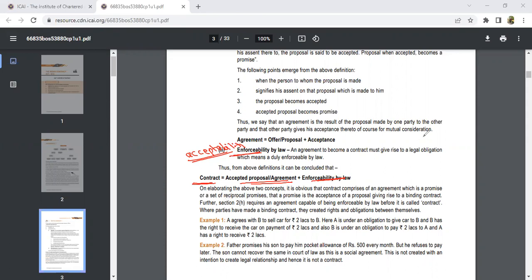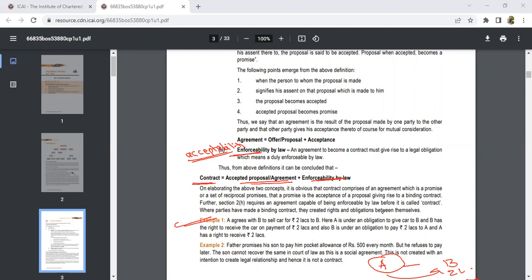Here is an example. A is going to sell his car to B for 2 lakh rupees. A has some obligation: if he is going to give the car to B, B has to make the 2 lakh payment to A, because A is giving his car.